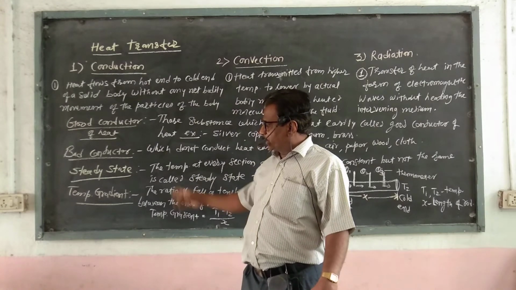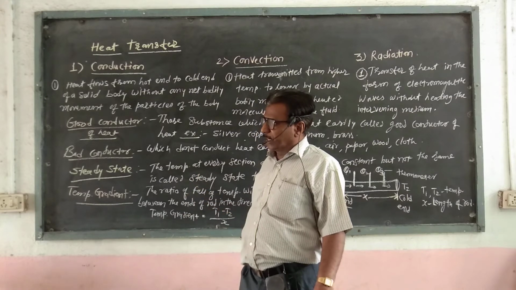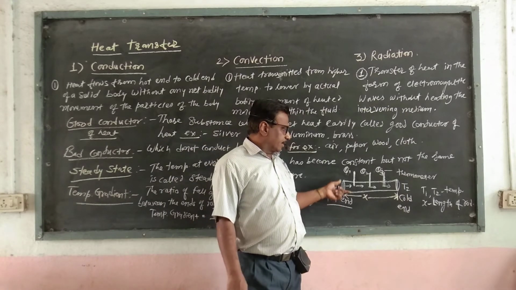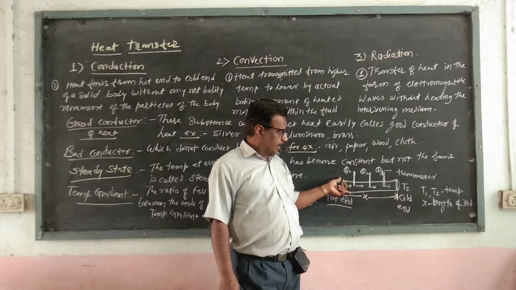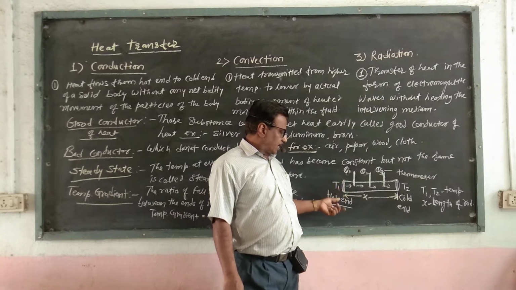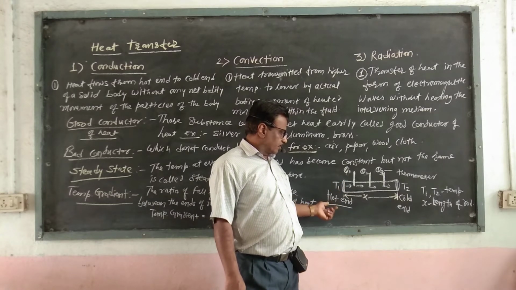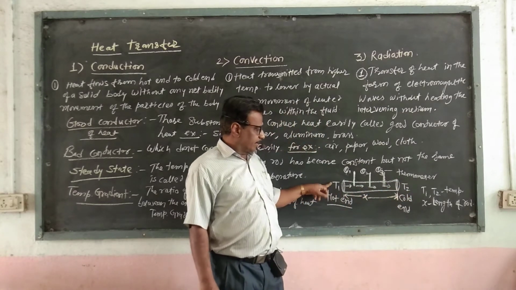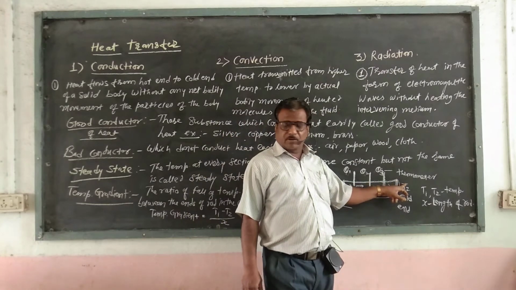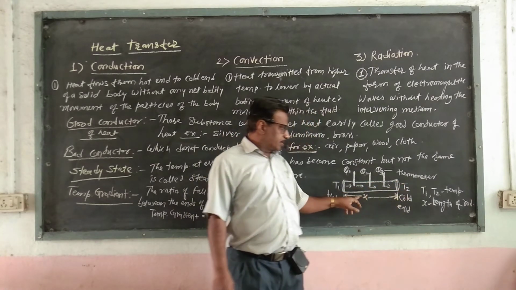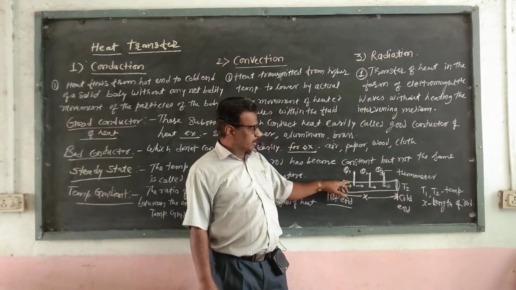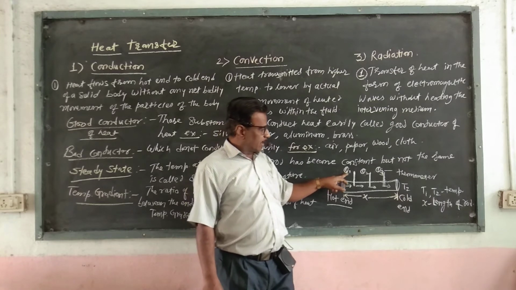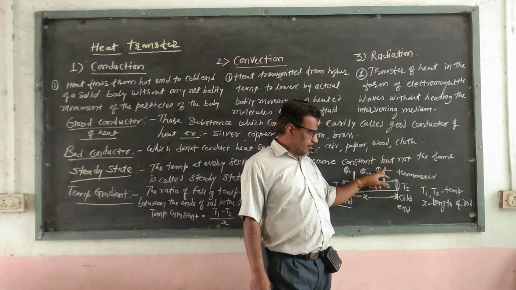Now we see what is meant by steady state temperature and temperature gradient. For that we see a little experiment here. Here we take again a rod of metal. One end of the rod is kept on a gas burner, so that is known as the hot end. The other end is the cold end. Here T1 is the temperature of the hot end, T2 is the temperature of the cold end. Suppose X is the length of the rod. Here we insert three thermometers. The first thermometer gives the temperature theta1, the second theta2, the third theta3.